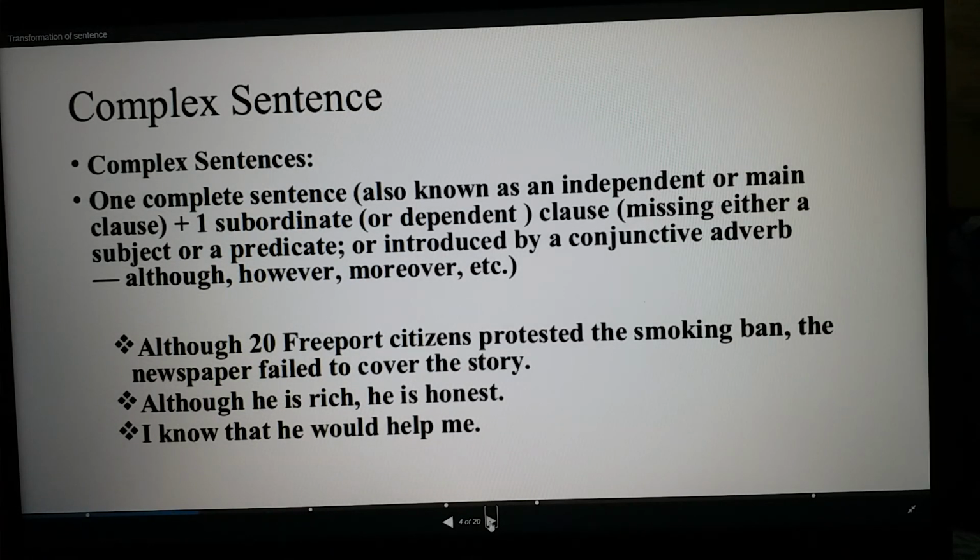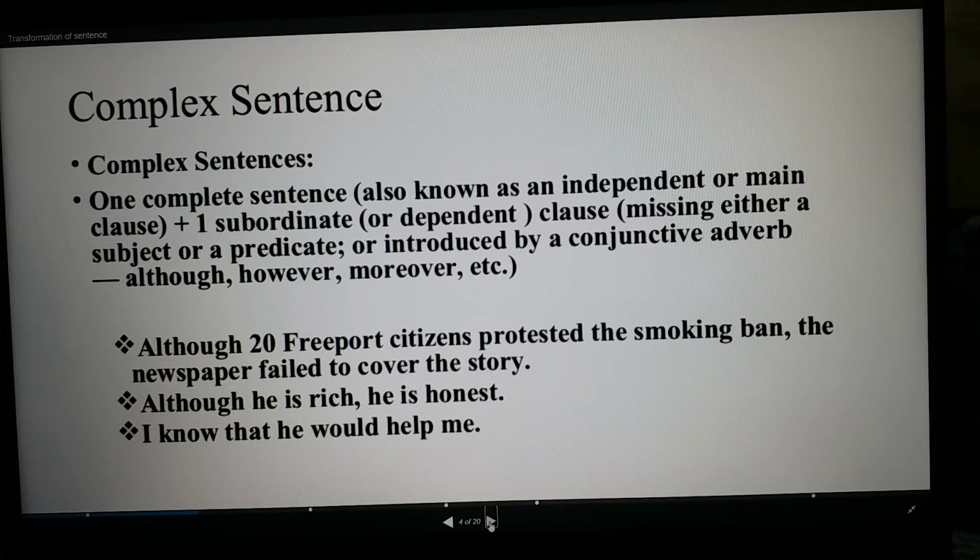So now we will see what a complex sentence is. A complex sentence has one complete sentence, which is also known as an independent or main clause, and one subordinate clause, which is also known as a dependent clause.